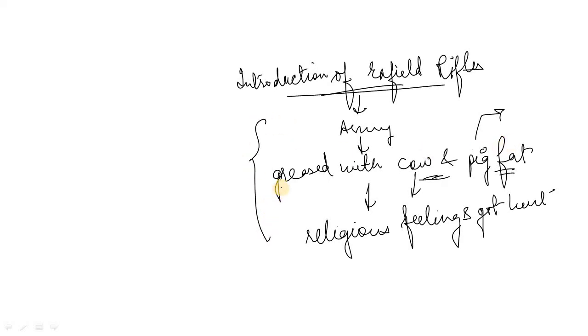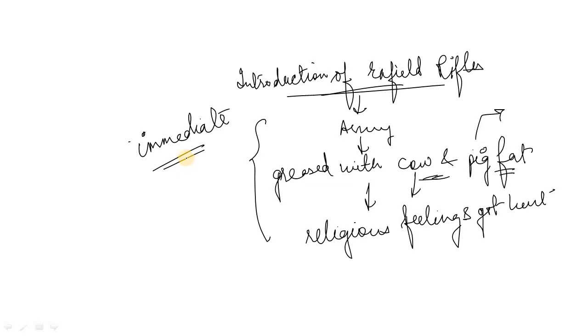The earlier causes accumulated gradually, but this was the immediate cause, because if anything comes at the cost of the religion of Indians in India, you just cannot ignore it, because religion is a very important thing in India, and hence you cannot touch it.